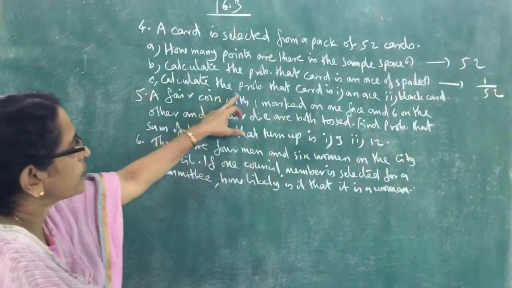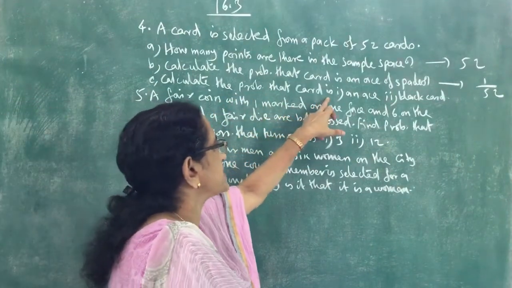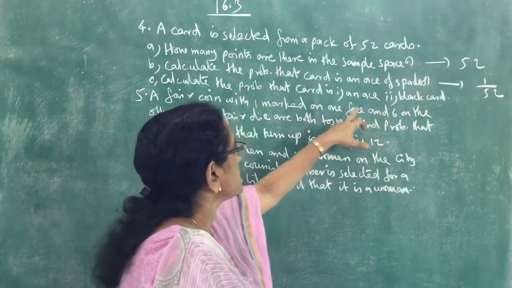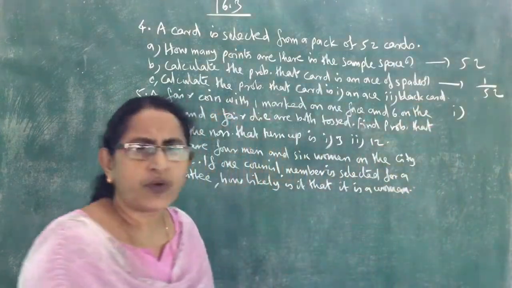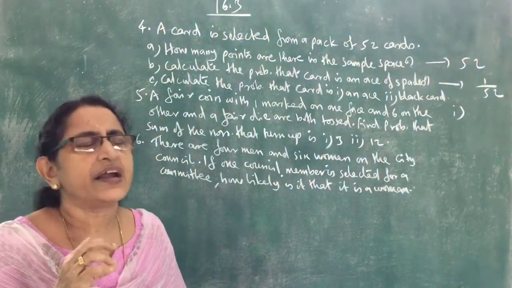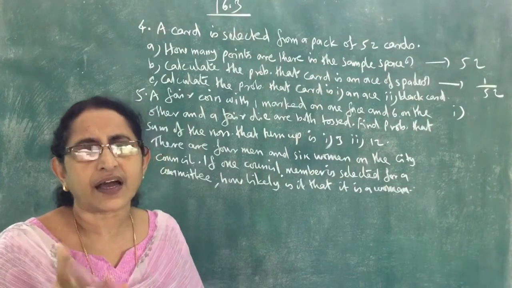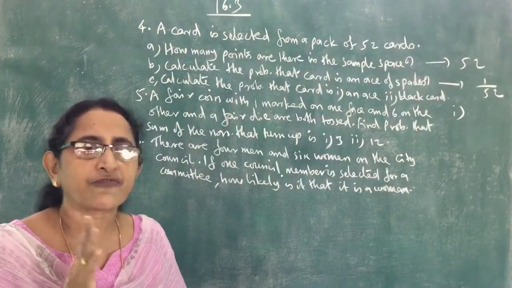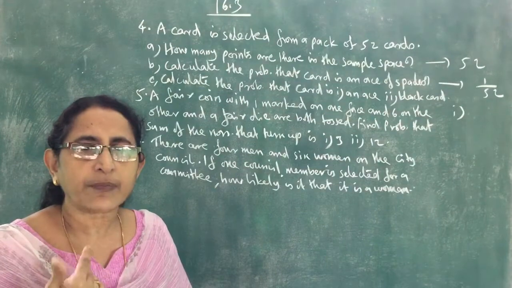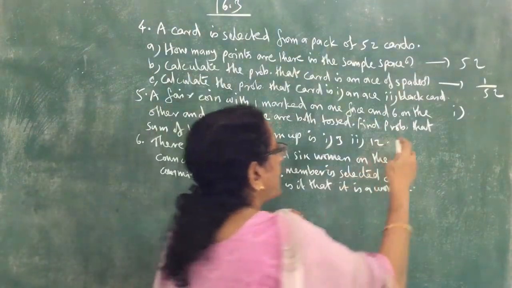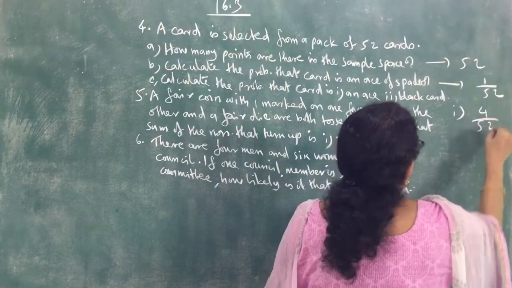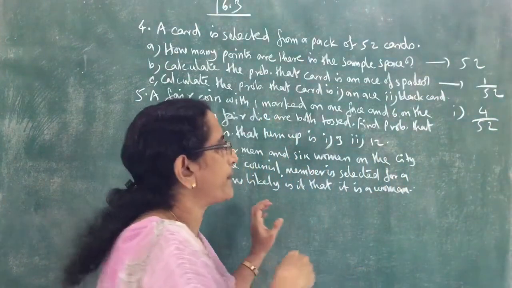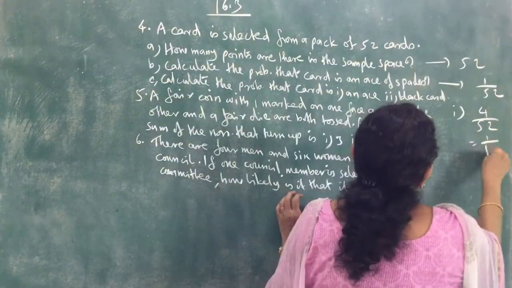C. Calculate the probability that the card is an ace. So first one, the card is an ace. Ace means we want to get an ace, and there are 4 aces in the pack of 52 cards. So the number of favorable outcomes is 4, divided by the total number of sample points, 52. So 4 by 52 is equal to 1 by 13.